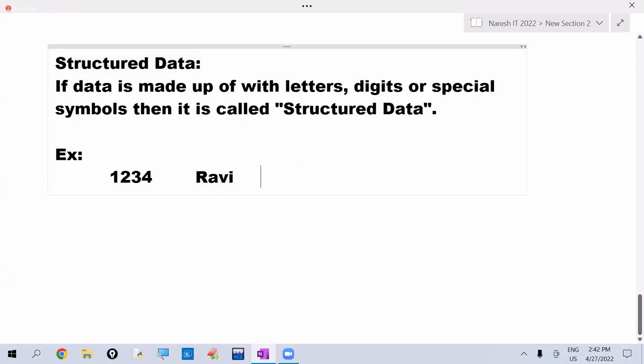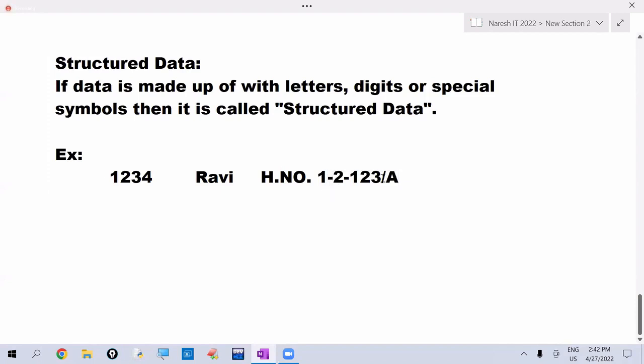For example, house number or building number, 1-2-123/A, like this. Here hyphen symbol is there, slash symbol is there, A character is there, HNO characters are there, dot symbols are there, 1, 2, 3 digits are there.